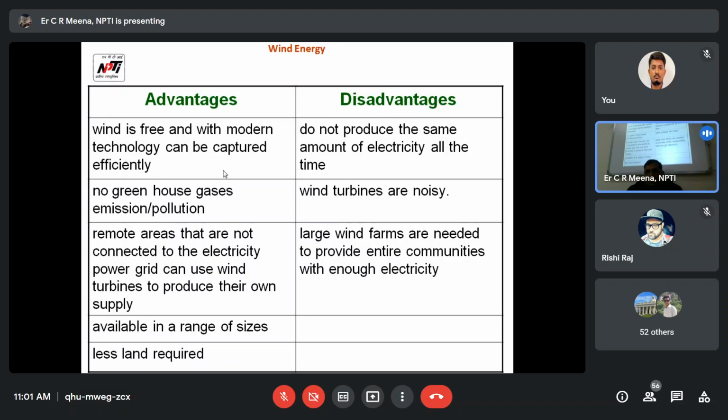Large wind farms are needed to provide entire communities with enough electricity. So local people can get supply from the wind also. The microgrid concept is there. Different sizes are available, from some kilowatts to megawatts. Less land is required because only one tower is needed, so just 10 to 20 square meters is required for the tower foundation. Other than that, no land is required.